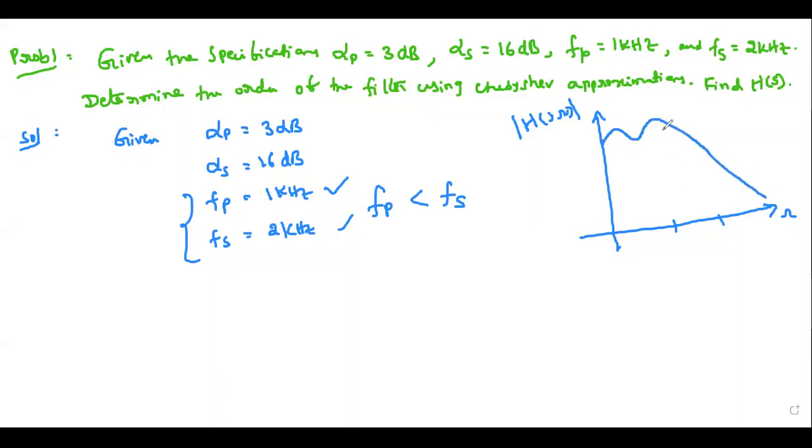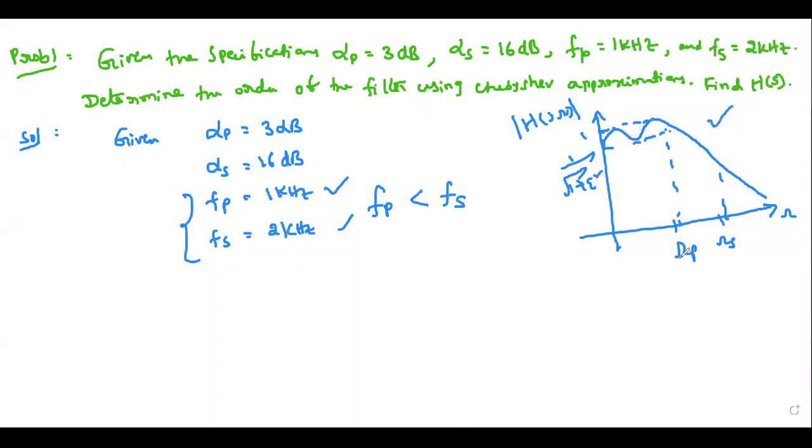This is omega p, this is omega s, and this is 1 by root of 1 plus epsilon square, and this is equal to 1. This is the general magnitude response we plotted, with ripples present in the pass band. It is for type 1. We have to find the n value, the order of the filter, and the poles from this graph only.